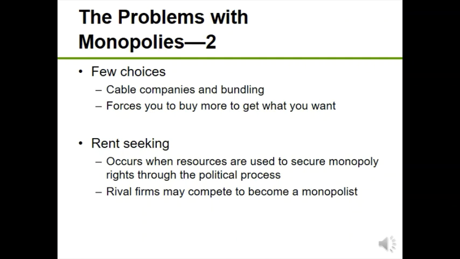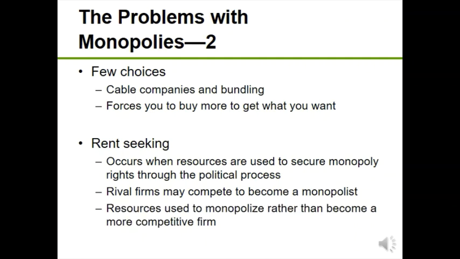In other words, what are the social costs to this monopoly? Rival firms are trying to compete to become a monopolist, and the monopolist is using those resources to fight these rival firms back rather than become a more competitive firm. So let's close out this mini lecture nugget by thinking about the social cost of this monopoly. It's the deadweight loss plus the value of the resources used to rent seek, to fight back other competition.